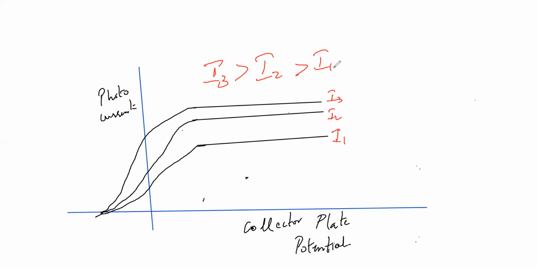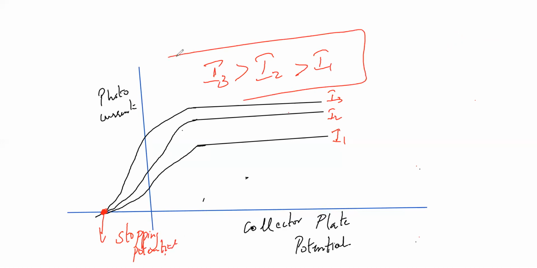And if you ask me what this point is, this is my stopping potential. This is the takeaway from this graph for the entrance level: I3 greater than I2 greater than I1.